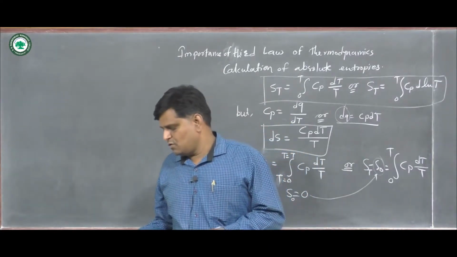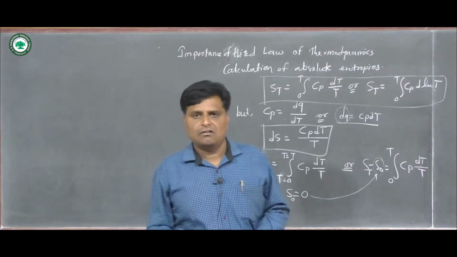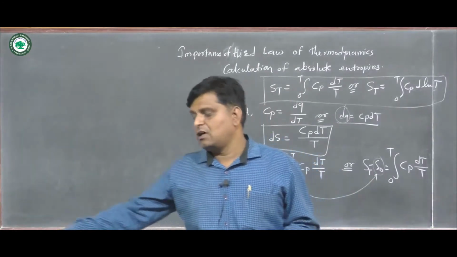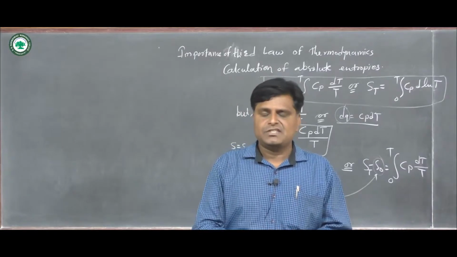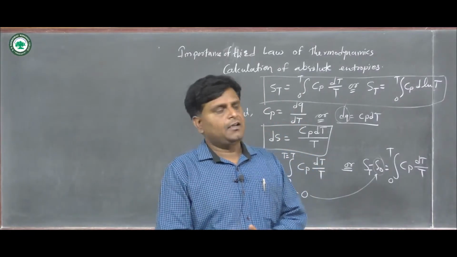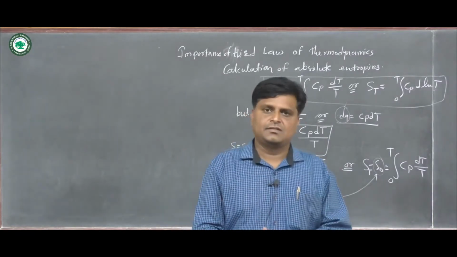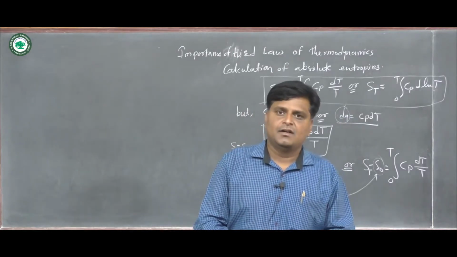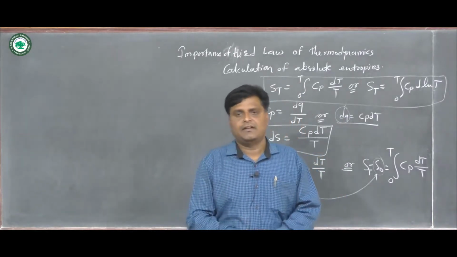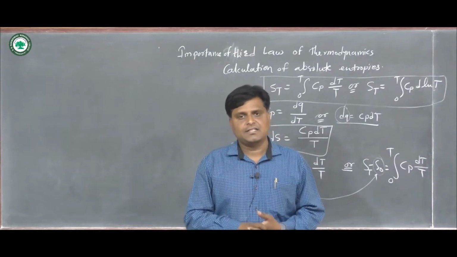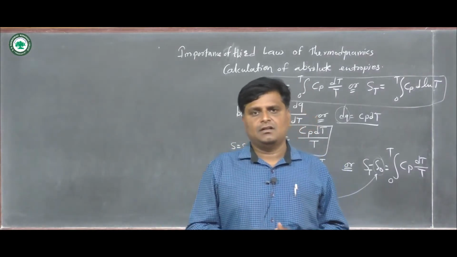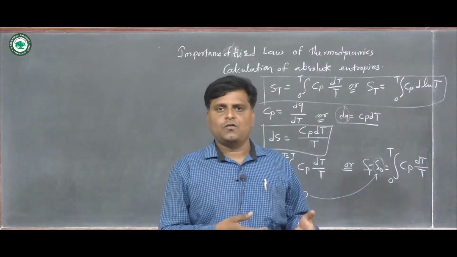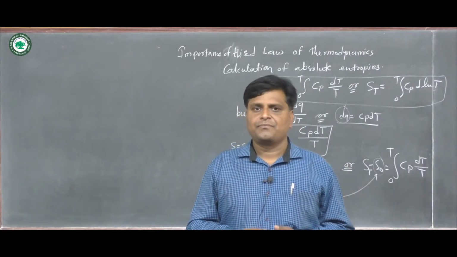So this is all about the third law of thermodynamics and how we can use it for the calculation of entropy for some systems. Here the system is in solid form. If we take it in liquid and gaseous form, different equations are used for the calculation. Okay, thank you.